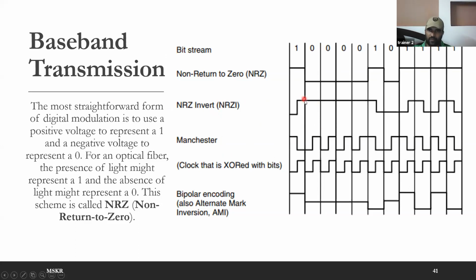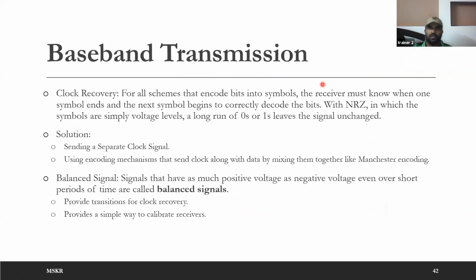With this vertical line, the last symbol ends and the new symbol begins. With this vertical line, the last symbol ends and the new symbol begins. This you know as the sender. How will the receiver know? You need to keep the receiver in sync, right? To keep the receiver in sync, you have two mechanisms.